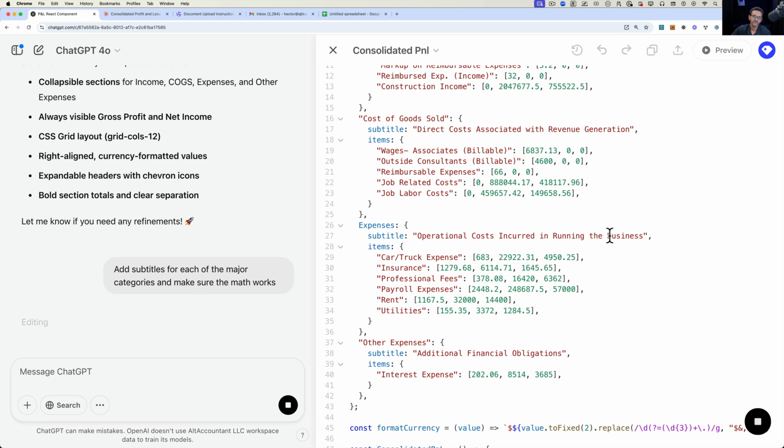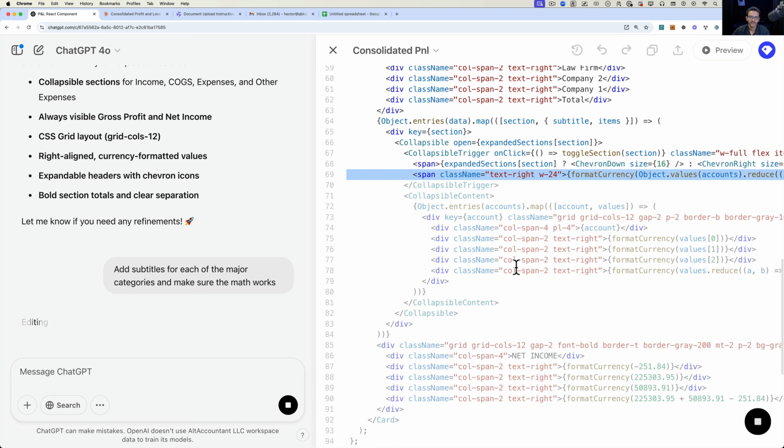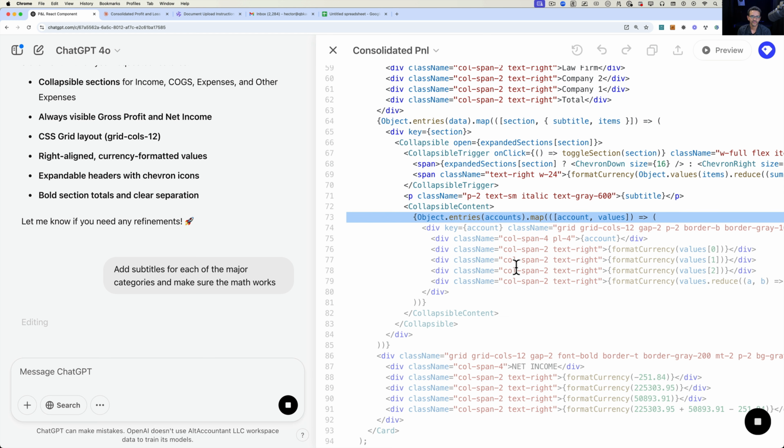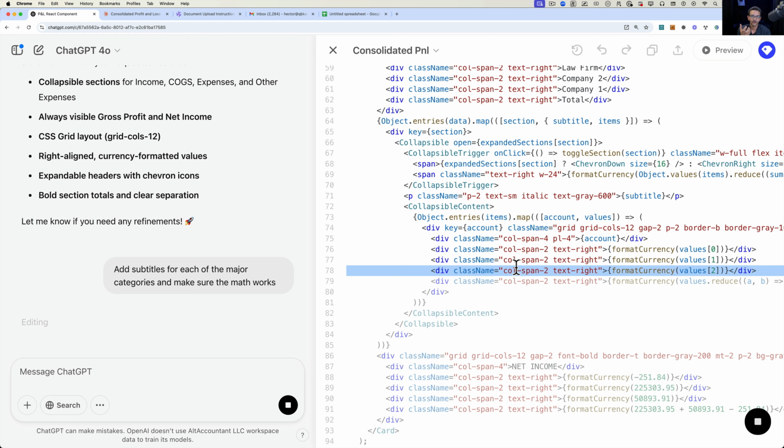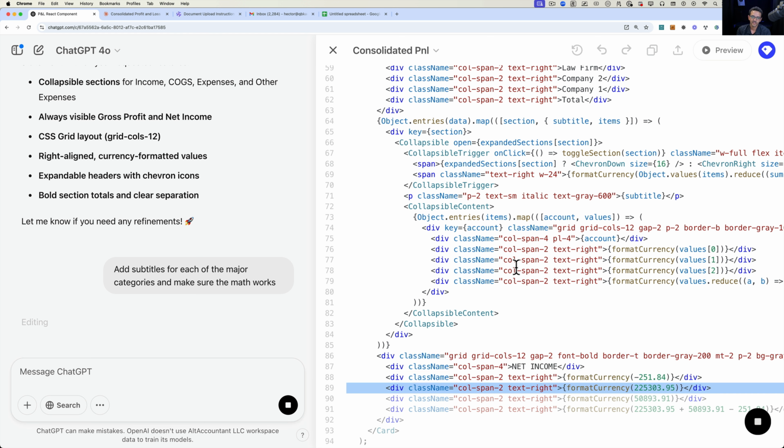Again, it's a new thing for accountants. We're so used to doing things in Excel, but I think that in order for it to be friendly on a mobile device or an email or on a website, we're probably gonna have to resort to these HTML rendered type of things. So let's wait for it to code and then preview it one more time.